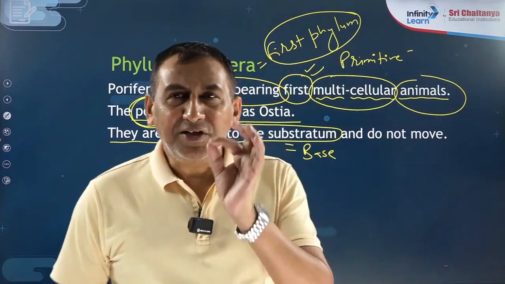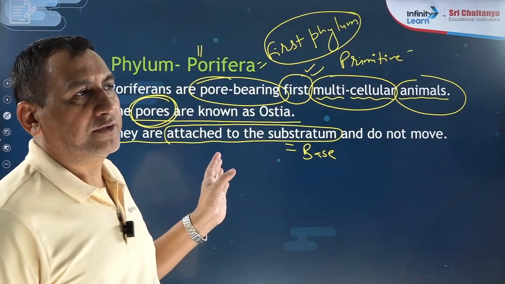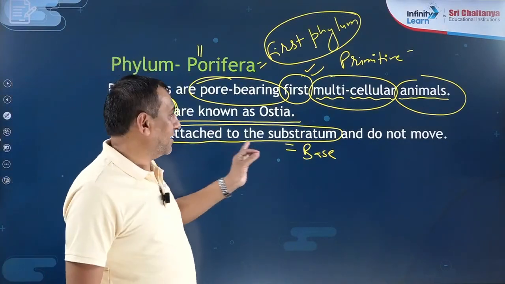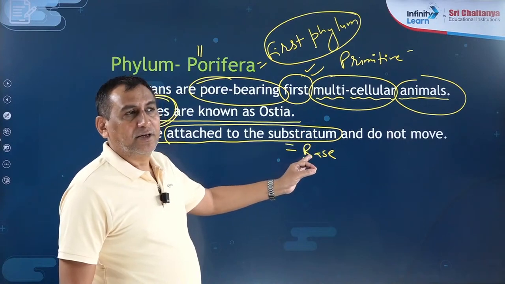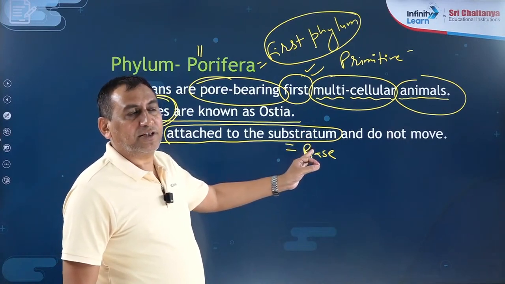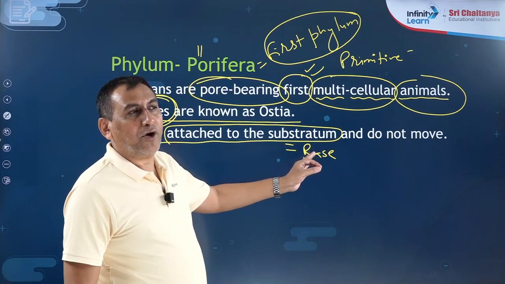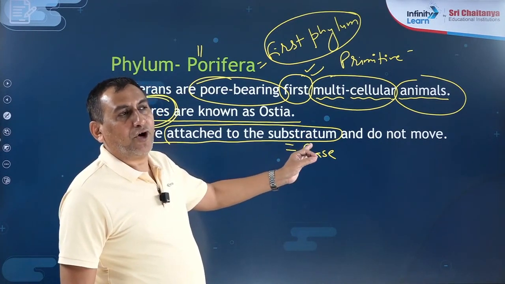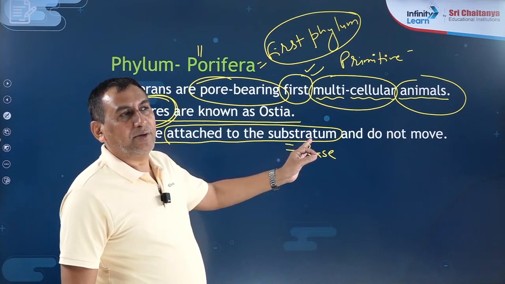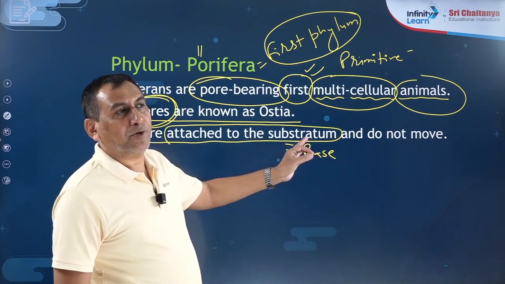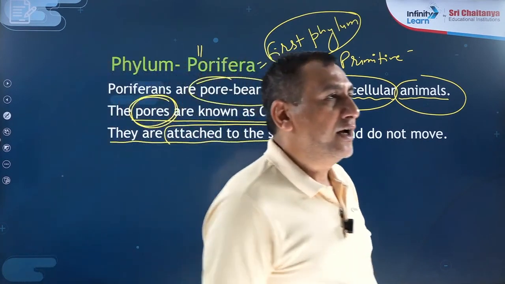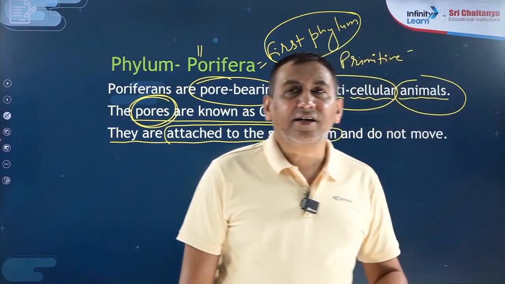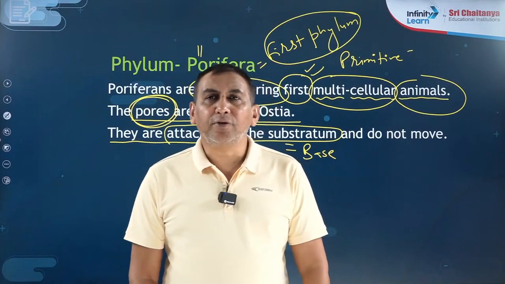Say which is performed by the poriferans, because I said they are attached to the substratum base. Are they performing movement or locomotion? Yes, Little Star said they are capable of performing movement.